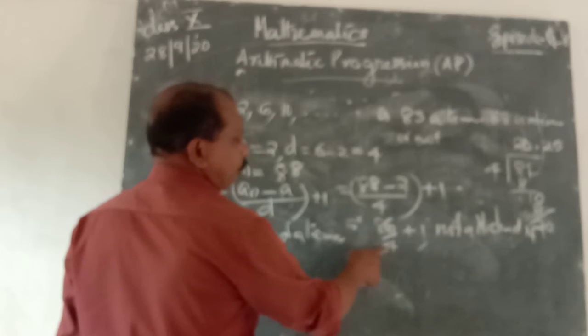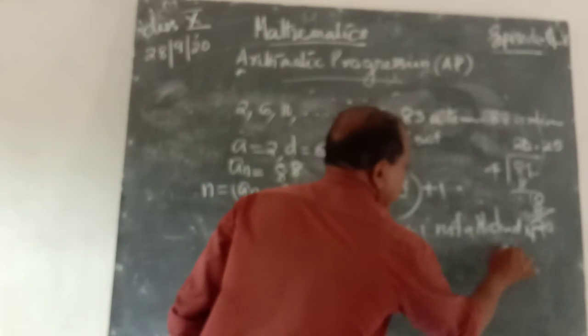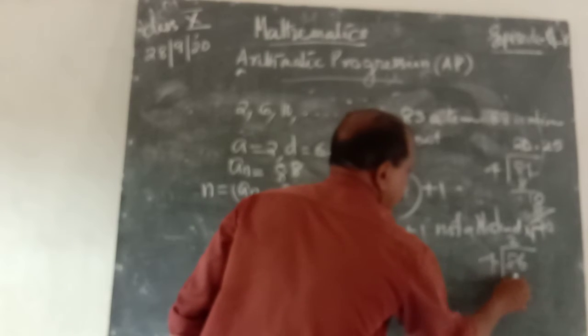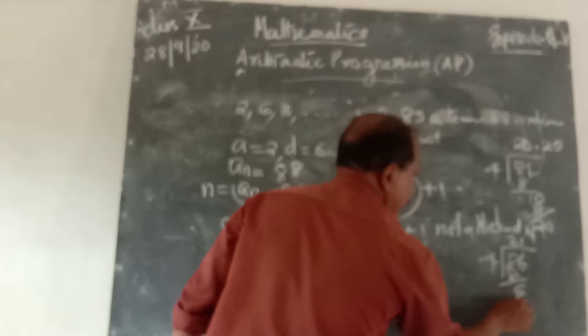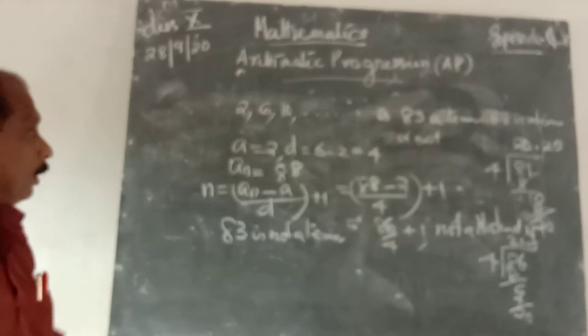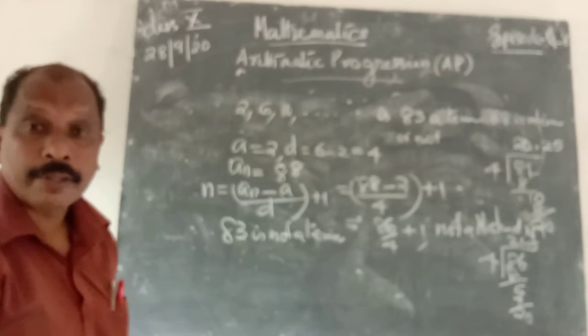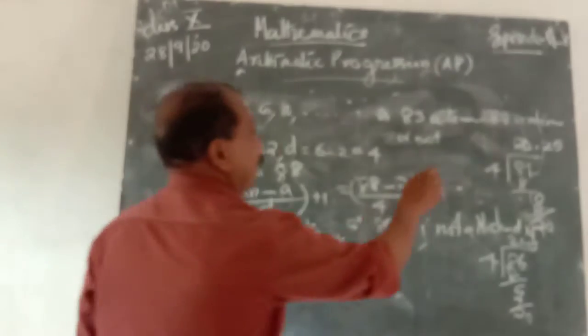Therefore, 86 divided by 4: 4 twos are 8, then 6, 4 ones are 4, the remainder is 2. Then 20, that is 5. It is also not a natural number, therefore 88 is not a term. Clear?